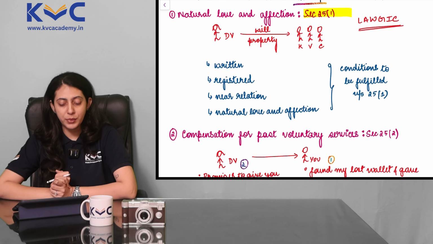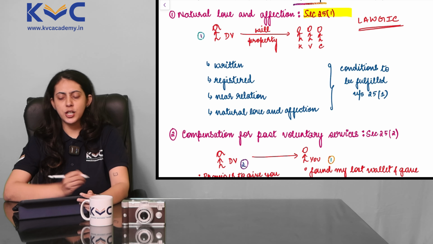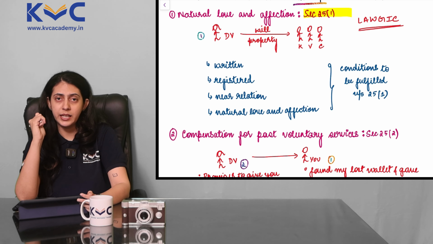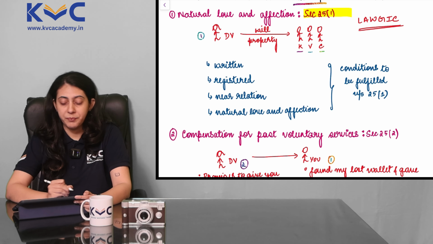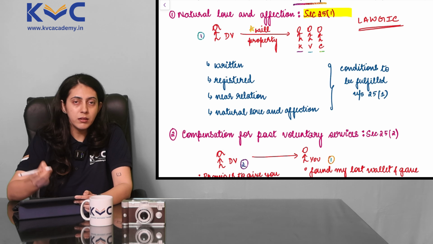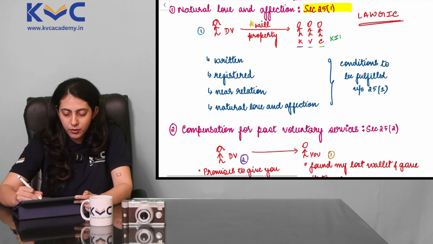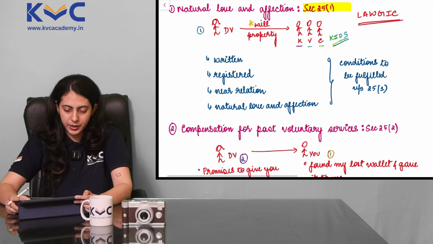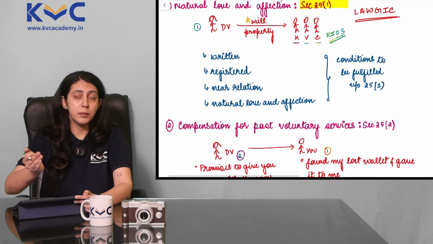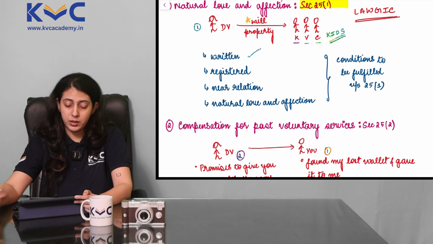Let's take an example here. There is me, party number 1. And for this example, I have 3 kids, K, V and C. And I have made a will for my kids wherein my property shall get transferred to them on certain conditions. Now this particular agreement or contract that I have made with my lawyer, it is written, it is registered.